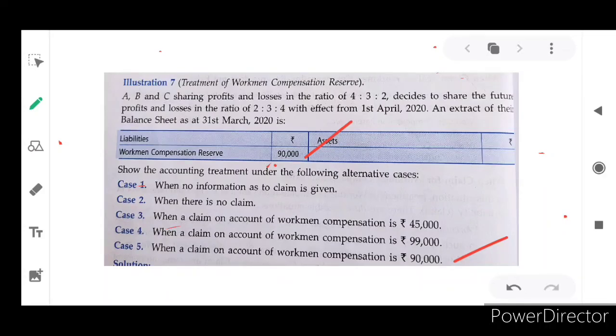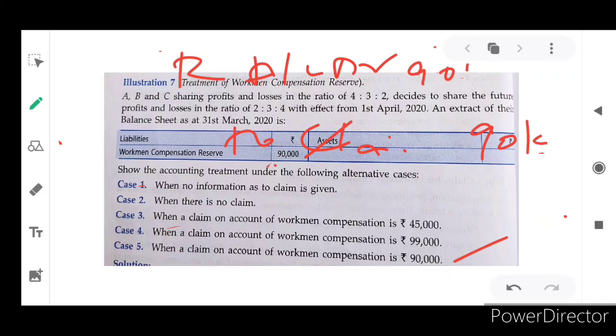How will we enter the accounts? Workman's compensation reserve to workman's compensation claim. Reserve account debtor to claim account, 90,000, because exactly 90,000 is essential, isn't it?